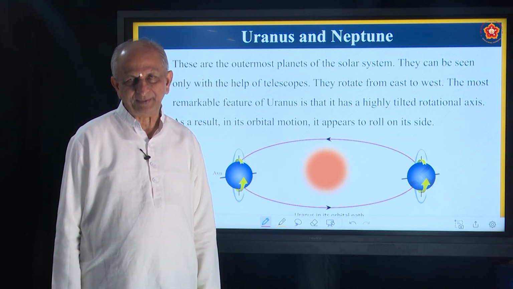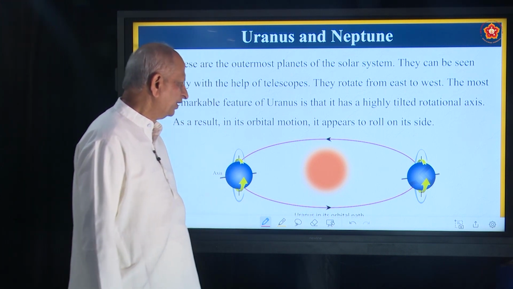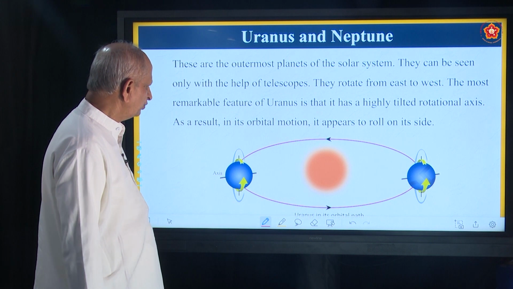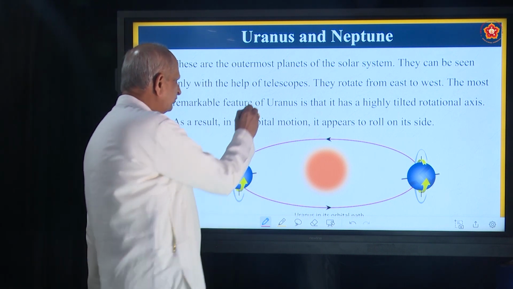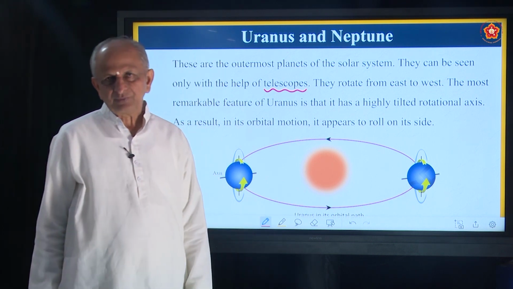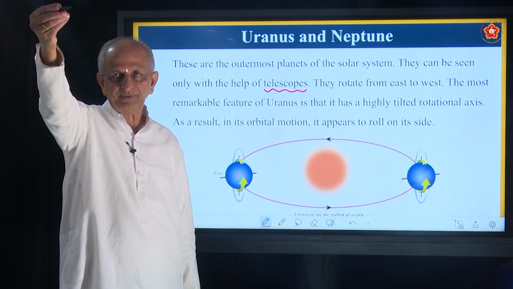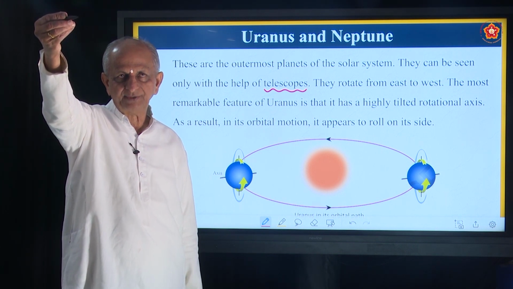We can see up to Jupiter, and even up to Saturn. But after Saturn, you have to use telescopes. A telescope is a device with which we can see objects at a large distance very near.